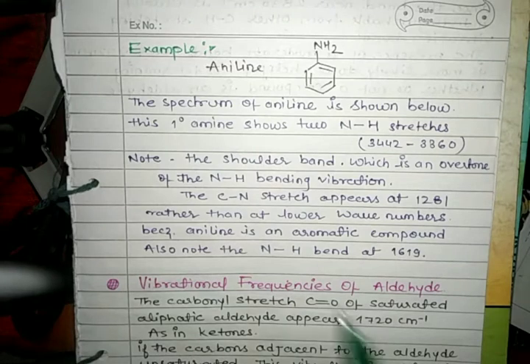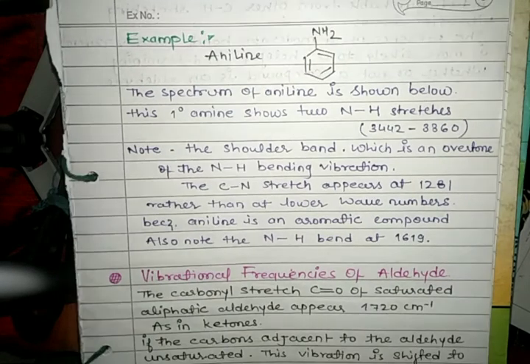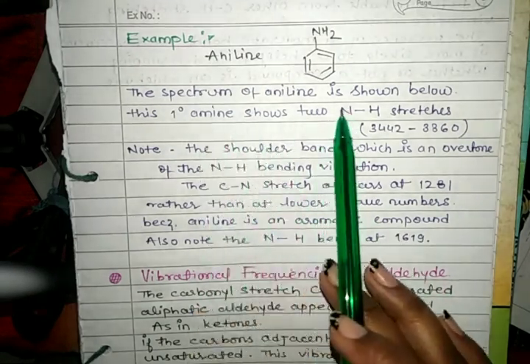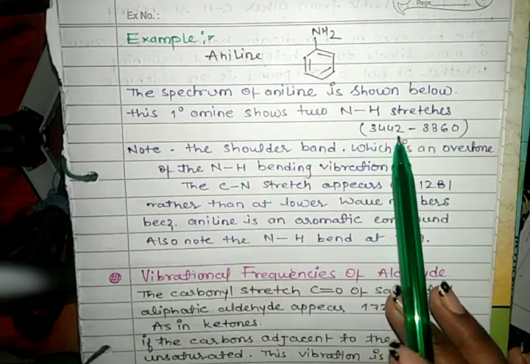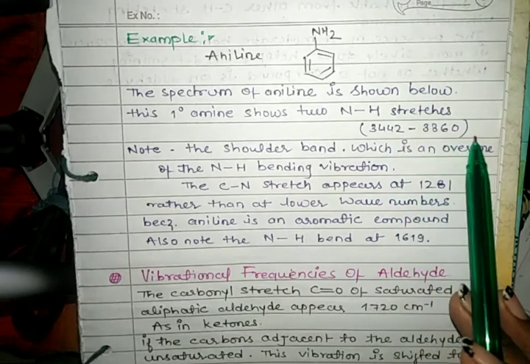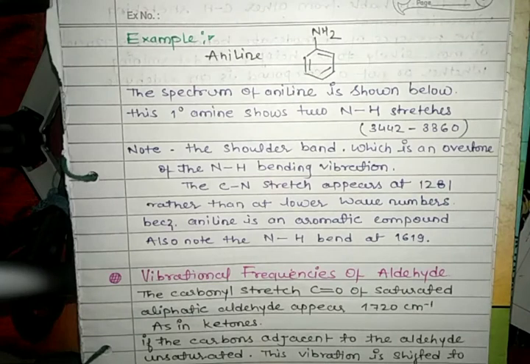This is an example of asymmetric and symmetric NH stretch. The spectrum of aniline is shown below. This primary amine shows two NH stretches, 3442 and 3360. The shoulder band is an overtone of the NH bending vibration. The CN stretch appears at 1281 rather than at lower wave numbers because aniline is an aromatic compound. Also note the NH bend at 1619.